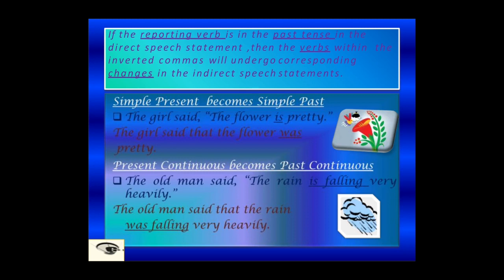When it is changed into indirect speech, it says the girl said that the flower was pretty. "Is" changes to "was." Present continuous becomes past continuous. The old man said, "The rain is falling very heavily." When it is changed, the sentence becomes the old man said that the rain was falling very heavily. "Is falling" changes to "was falling."